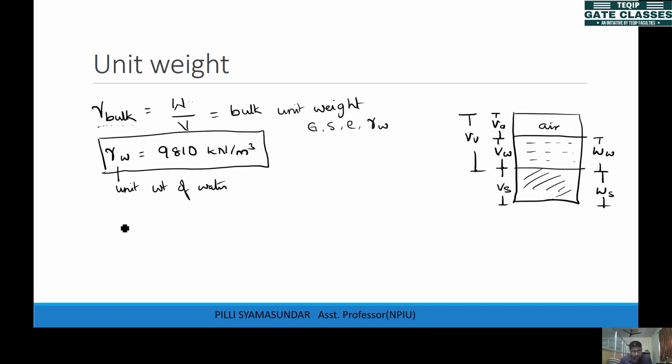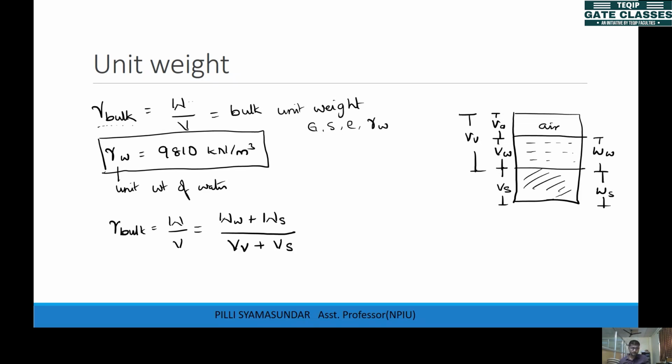Gamma bulk is what we call total weight by total volume. This total weight is equal to weight of water plus weight of solids. Fine. Now the total volume we can write as volume of voids plus volume of solids.